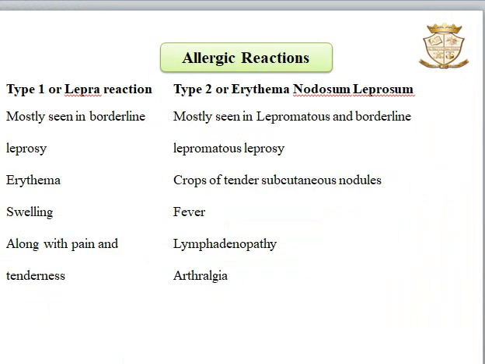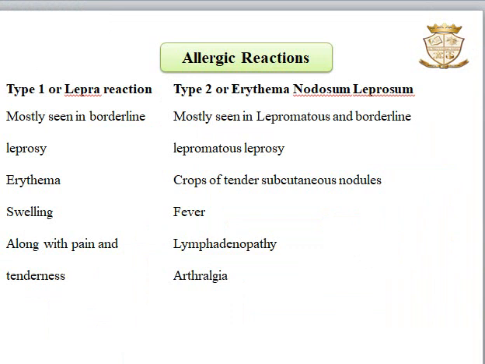We can see two types of allergic reactions, type 1 and type 2. Type 1 reaction is also known as reversal reaction or lepra reaction. It is mostly seen in borderline leprosy. And here it is a cell-mediated immune reaction, and it occurs spontaneously or during the chemotherapy. And we can see manifestations such as erythema, swelling along with pain and tenderness.